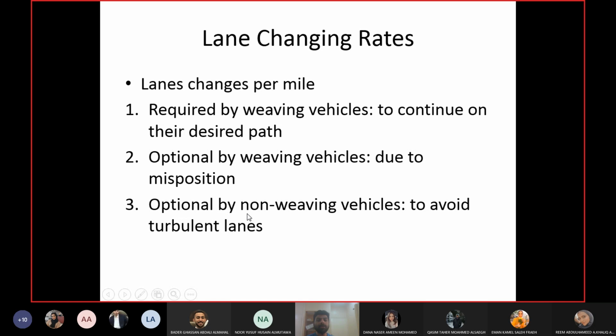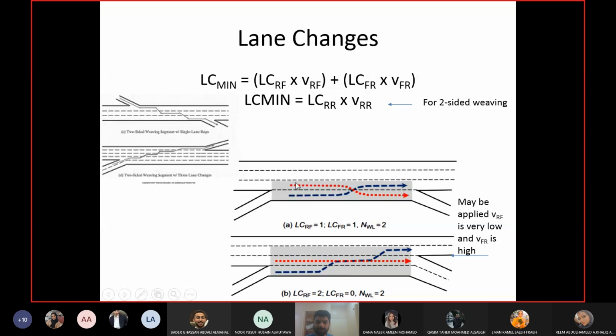Okay, and then we have optional lane changes by non-weaving vehicles to avoid turbulent lanes. Okay, so like in the previous animation, like I said, Badr and Akbar were in the extreme lanes. So they may not be facing any turbulence because the lane changes are supposed to happen in the immediate lane and the auxiliary lane. Okay, but let's say somebody is on the freeway in the third lane, in this lane, and he knows there's a ramp and the drivers will be coming to this ramp and going off from this ramp. So in order to avoid this turbulence, he may also opt to go in the other lane.